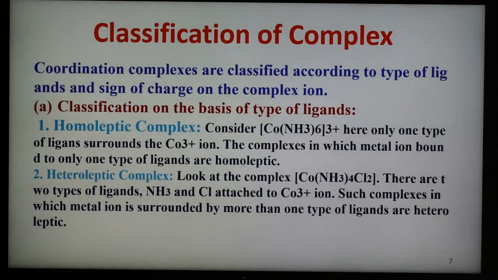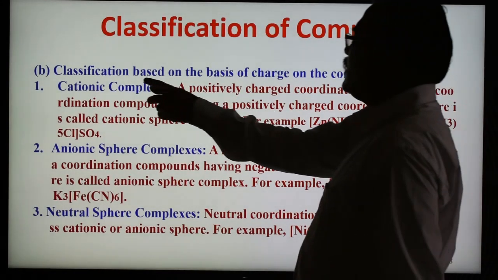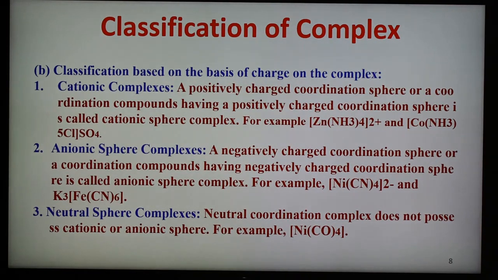Hetero means different, so two different ligands are attached to the metal ion in the complex. So this one is homoleptic, and this one is heteroleptic. So two types are there depending upon the nature of the ligand. The second type of classification of the complexes is based on the charge on the complex.